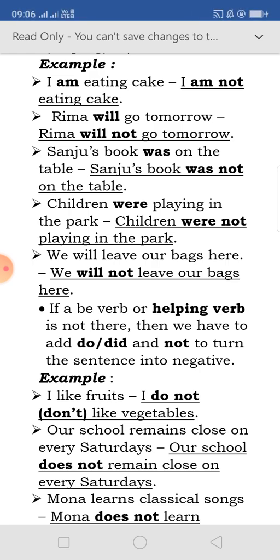Rima will go tomorrow. Rima will not go tomorrow. Sanju's book was on the table. Sanju's book was not on the table. See, the be verbs are there and we are putting just not after that. Children were playing in the park. Children were not playing in the park. We will leave our bags here. We will not leave our bags here. So we can put not after the be verb and change the assertive or positive sentence to the negative.